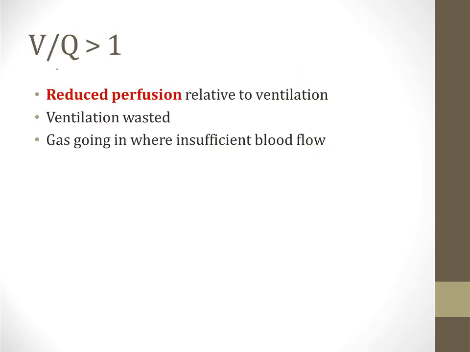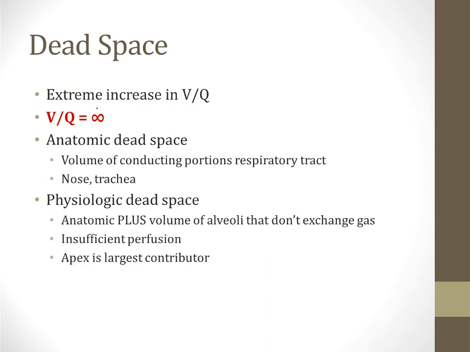Now let's talk about what happens when the VQ ratio becomes greater than 1. In this situation, you have reduced perfusion relative to ventilation. In other words, ventilation is being wasted and gas is going to places in the lung where there is insufficient blood flow to make use of the oxygen. The extreme situation of an increase in VQ ratio is called dead space. In this situation, the blood flow or Q is 0, so the VQ ratio becomes infinite.